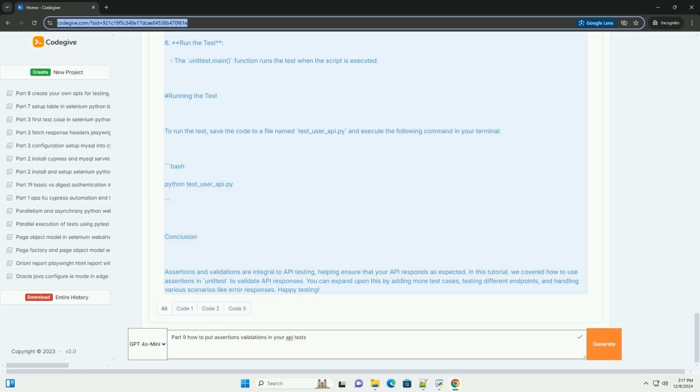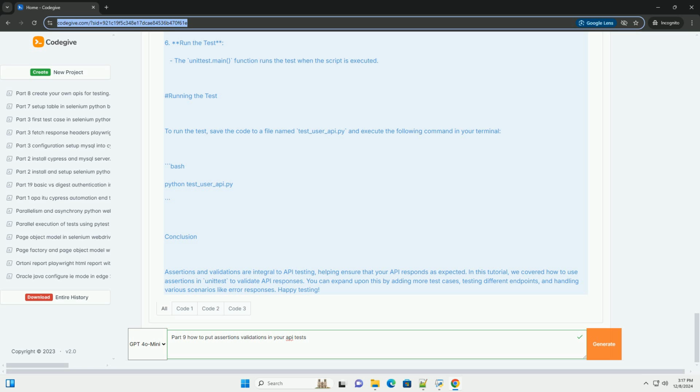Example API test. Let's create a simple example that tests a hypothetical REST API for a user management system. We'll be testing the GET endpoint to retrieve user information. Sample API endpoint. For this tutorial, we'll assume our API endpoint is GET /api/users/ID, which retrieves user data given a user ID.